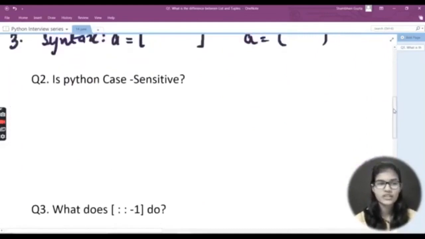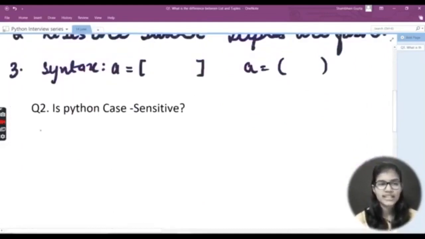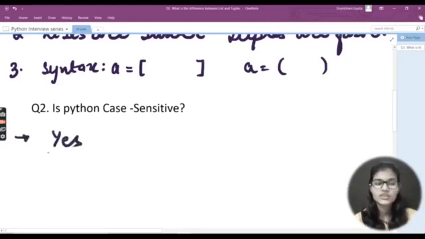Let's move on to the second question, and my second question is: is Python case sensitive? So what's your answer for this question? I hope that your answer will be absolutely right, that yes. The answer for this question is yes, Python is a case sensitive language.